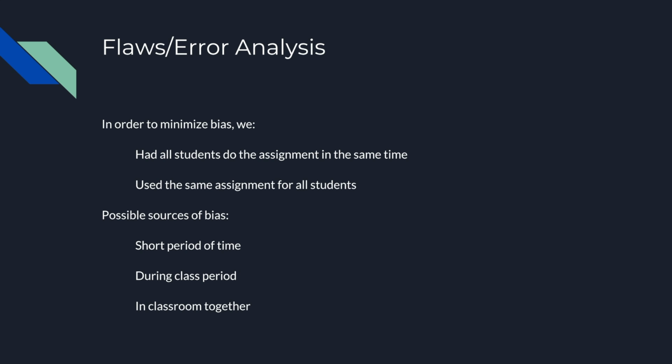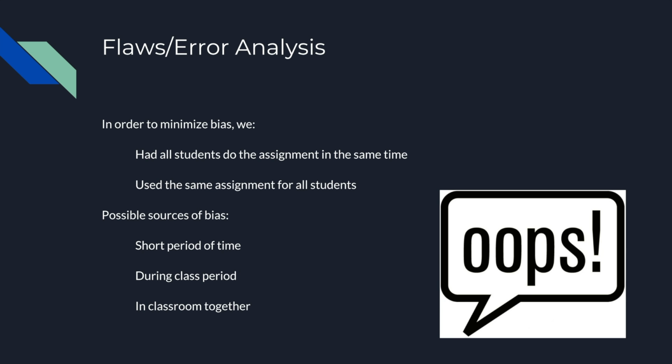Now, despite this, there are several remaining sources of bias in the experiment. First of all, we only gave them 5 minutes to complete the 3 problems, which might have skewed the results in one direction, made them feel less or more inclined to use devices during their work. Likewise, we did it during a class period, which might have skewed the results. Since class periods are typically allocated for learning, some students might have felt less inclined to take out their device and use it for detrimental purposes like scrolling through Facebook or watching YouTube, which they might be doing at home while they complete their homework assignments.